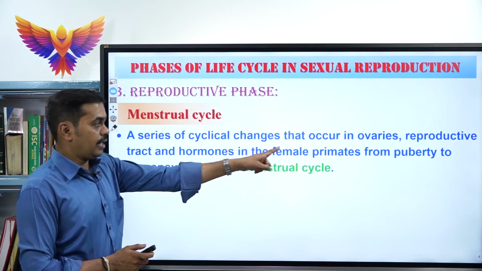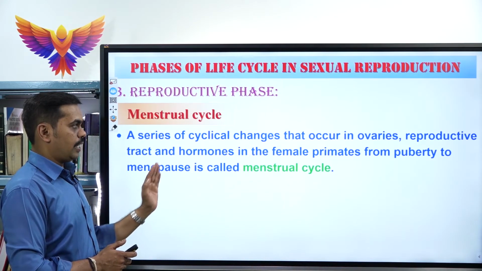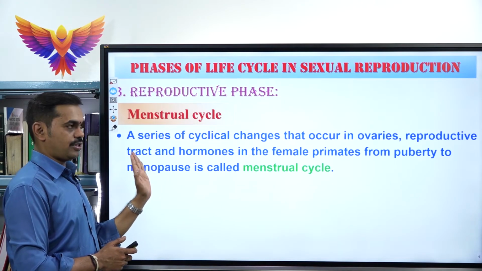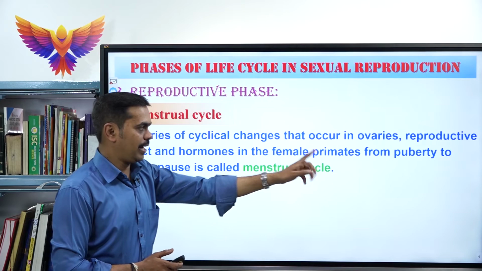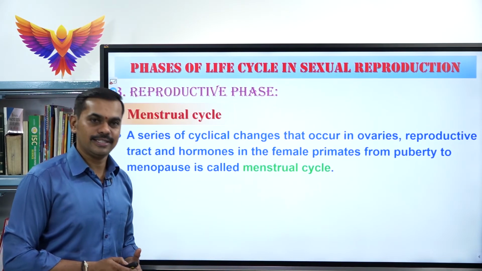See here, in the female primates, right from the puberty to the menopause, the cyclical changes occur in the ovaries, reproductive tract and hormones, which is called the menstrual cycle.